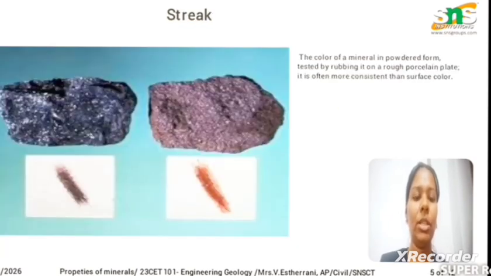Next one is the streak. Streak is one of the main properties of a mineral. Streak is nothing but the color of a mineral in powdered form. It can be tested by rubbing it on a rough porcelain plate. It is often more consistent than the surface color. The streak is one of the most important properties of a mineral, where the mineral is scratched on a porcelain plate and the color of the mineral is tested. That is called the streak of a mineral.